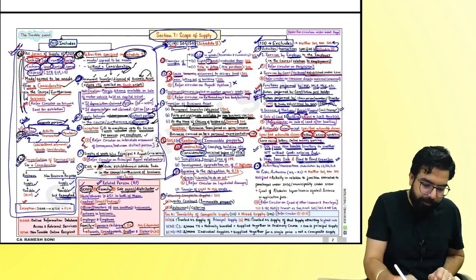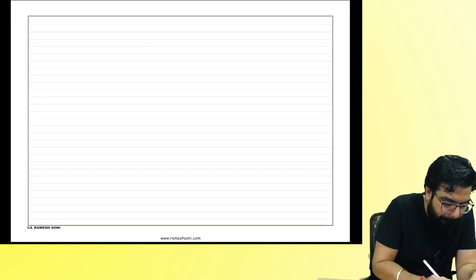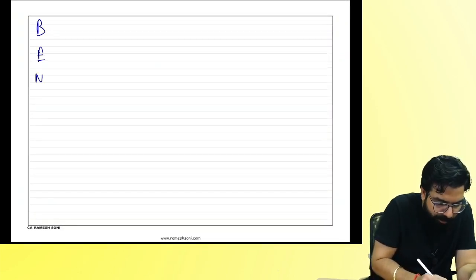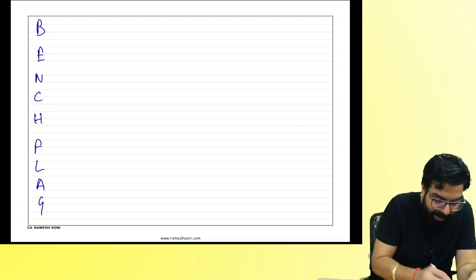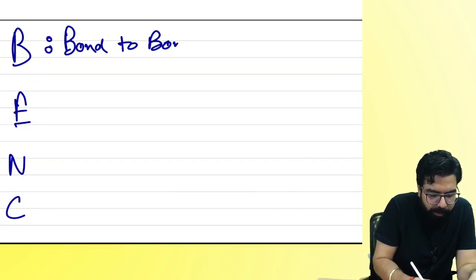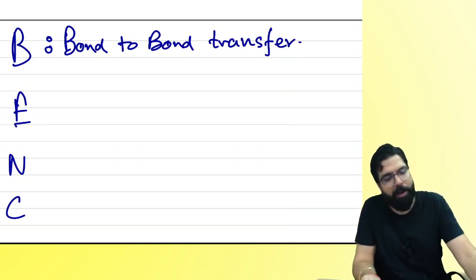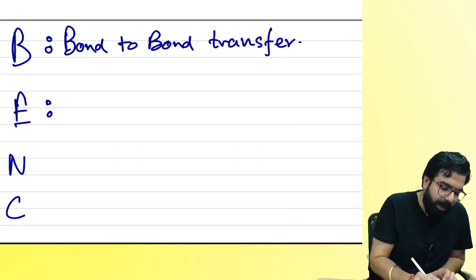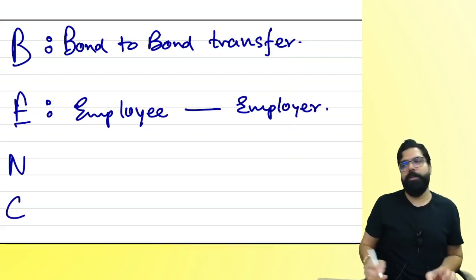Next. Sir, how to remember all these transactions which you told us? Number one, you have to remember BENCH FLAG. Government officials have on their table one flag, the India flag. So, BENCH FLAG. B for bond to bond transfer. Bond to bond transfer, neither supply of goods nor supply of service. Next, E for employee to employer services, neither supply of goods nor supply of service.